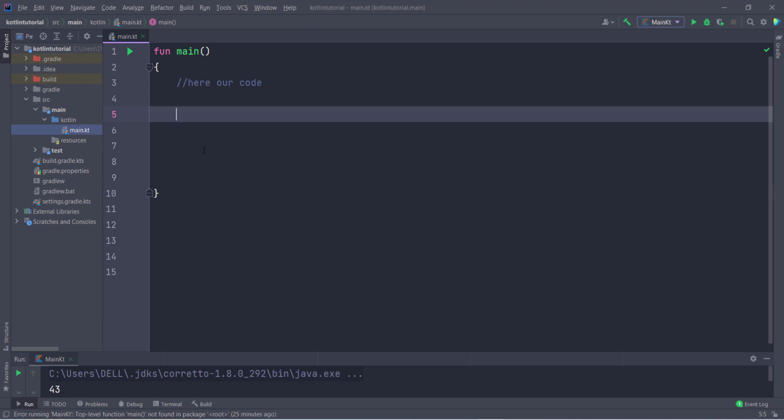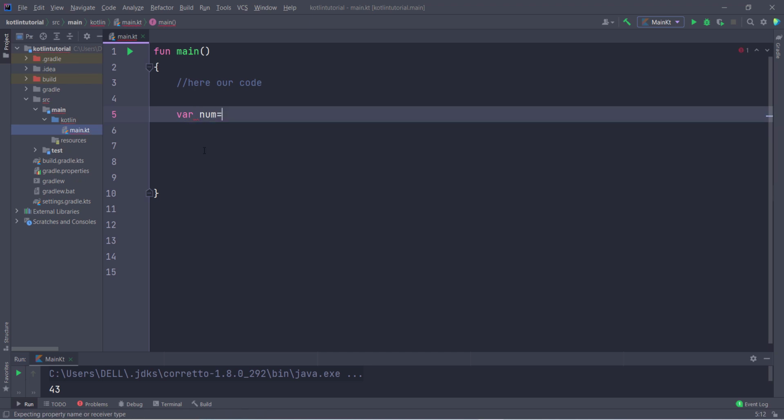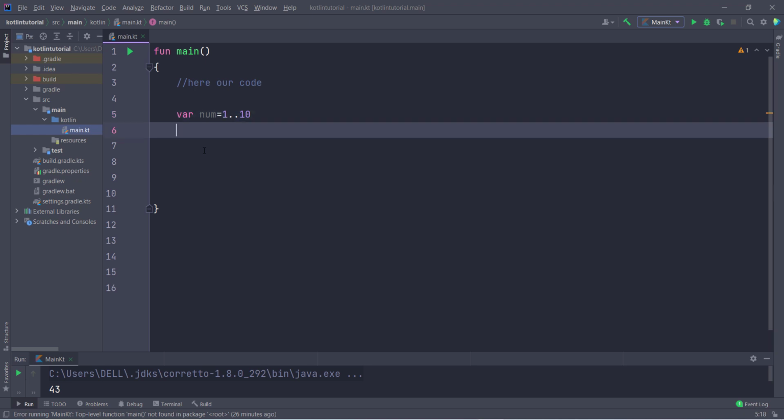So let us suppose I take a number variable here, var, and give the variable name num. Inside this num I want to store 10 numbers, so I have to type here 1..10. You can see this is done. Now if I want to print all numbers, how can I do this?